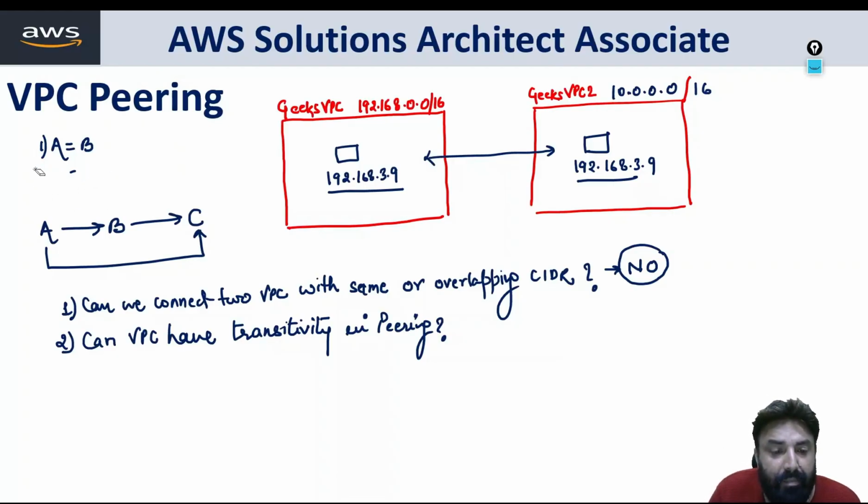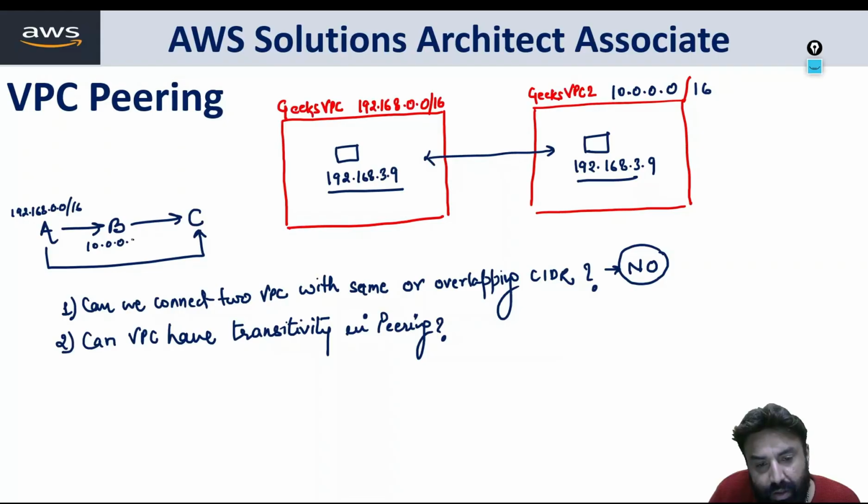So let's understand practically. Let's say A has a CIDR 192.168.0.0/16 and B has a CIDR 10.0.0.0/16. Can we do a peering? 100%, because the two CIDRs are different. Now B has CIDR 10.0.0.0/16 and C has CIDR 192.168.0.0/16.